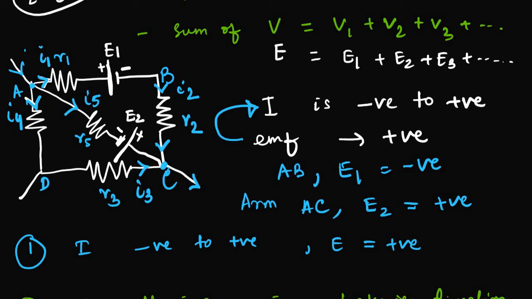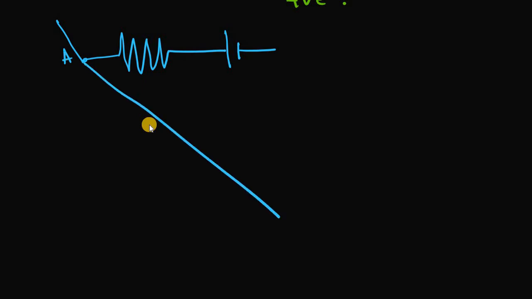So I will draw this A, B, C part again so that you can easily relate to it. This is a big resistance and one EMF of a cell. Current approached at point A and got divided into three parts.